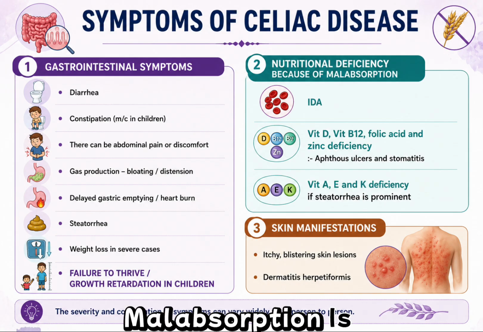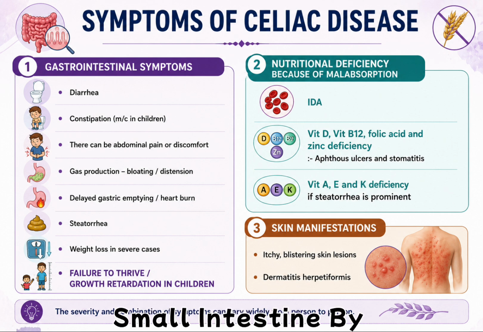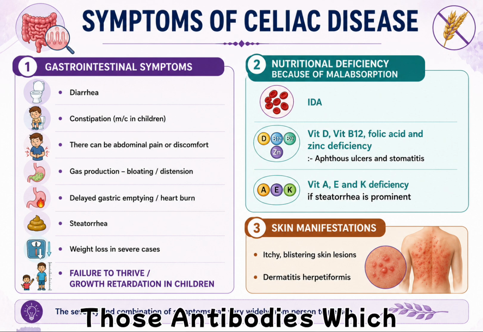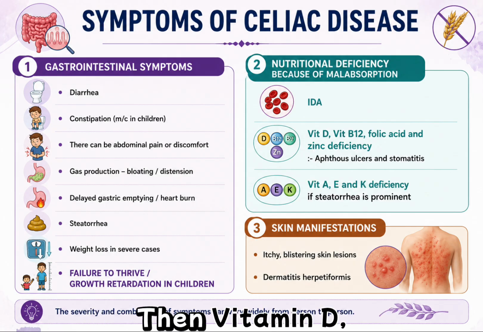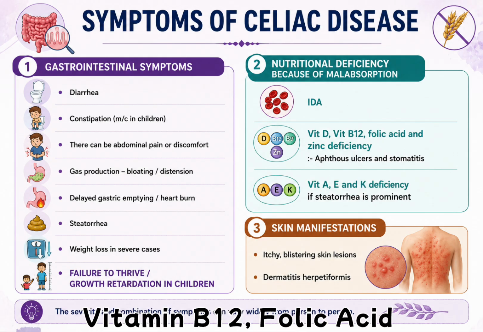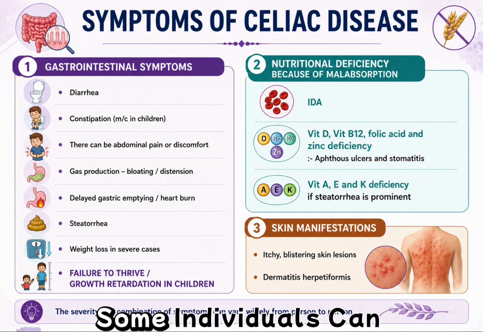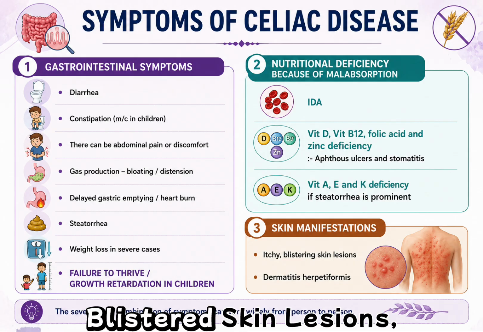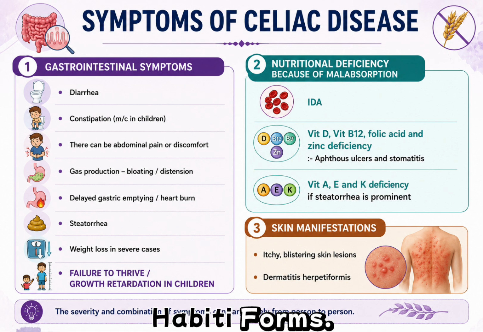Why is malabsorption present? Because of destruction of the villi of the proximal small intestine by those antibodies which are produced. Iron deficiency anemia, then vitamin D, vitamin B12, folic acid and zinc deficiency can occur due to malabsorption. Vitamin A, E or K deficiency can occur if steatorrhea is prominent. Then some individuals can develop itchy, blistering skin lesions, also called dermatitis herpetiformis.